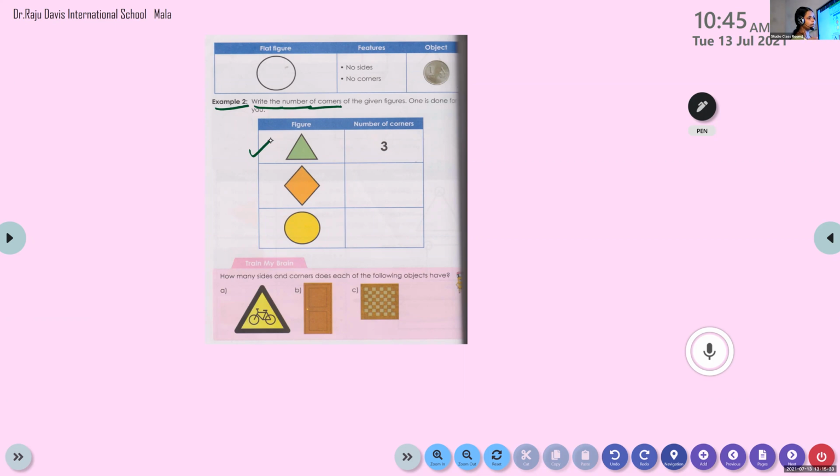Now we can see for a triangle there are 3 corners. Very good. It's already written there, so no need to write again. Now we can move to the next one. Aditya, unmute. Look at the second one. You can see a diamond shape. How many corners are there for a diamond shape? Yes, there are 4. We can see 1, 2, 3, 4. So we can write the number 4. Good, Aditya. All of you write the answer 4.